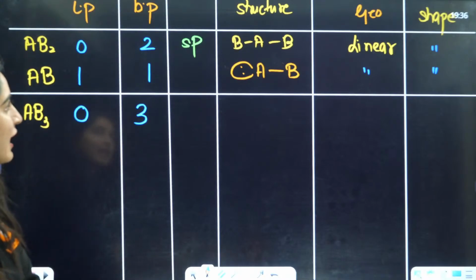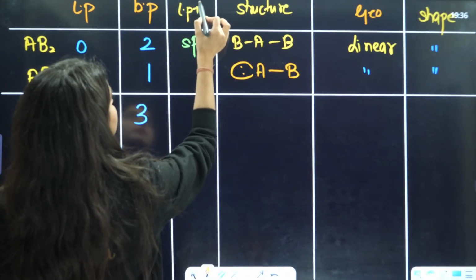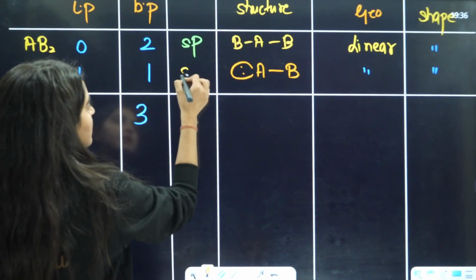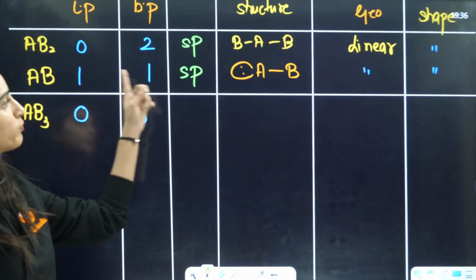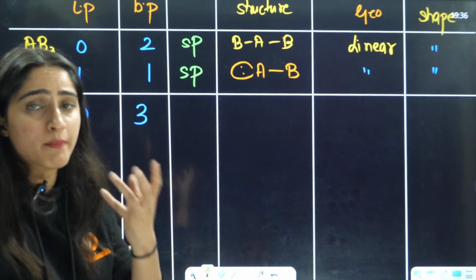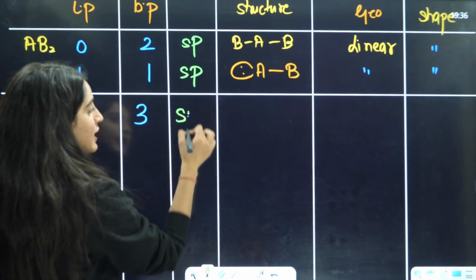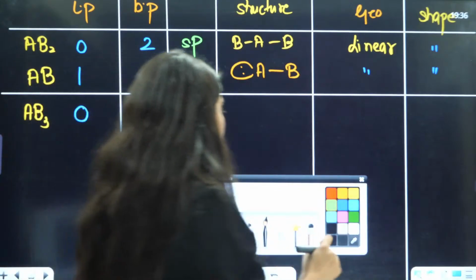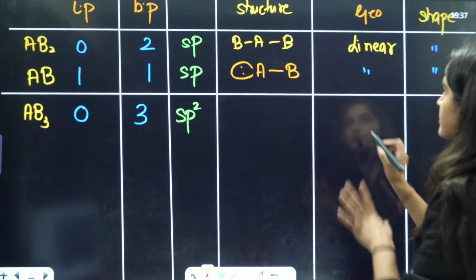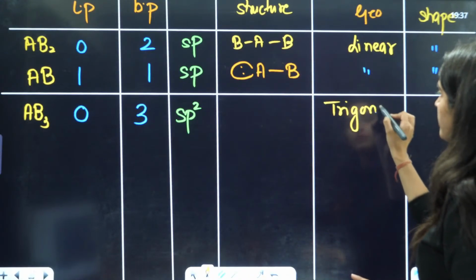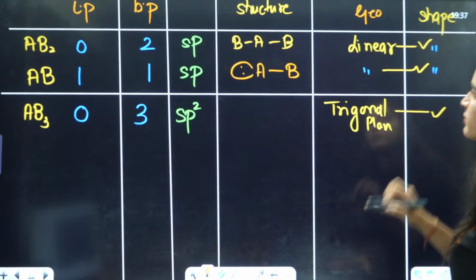This is sp, and this is also sp because it has one lone pair and one bond pair, that means 2 is sigma plus lone pairs. Here it is having 3 sigma bonds, so the answer will be sp2 hybridization. sp2 hybridization means it is going to be trigonal planar. I have already shown you the structure, so I am not going to draw it here. I am just going to write trigonal planar, and it is going to be the same here.